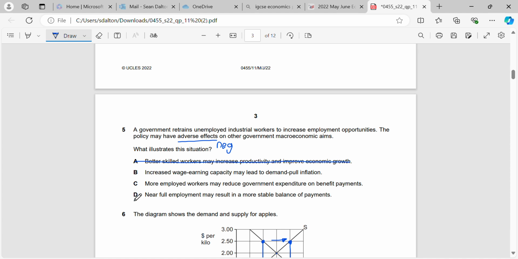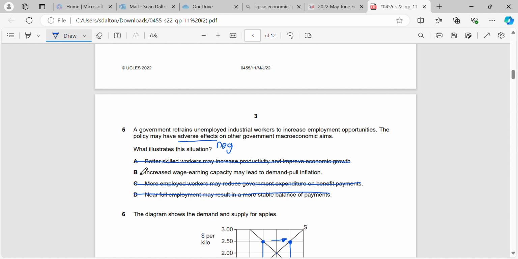Near full employment may result in a more stable balance of payments. Again, that's something that we want to achieve, not something that's negative. More employed workers may reduce government expenditure on benefit payments. So again, that's also another positive, right? Government is paying less money to people who don't have a job. That's a good thing, not a bad thing for a government.